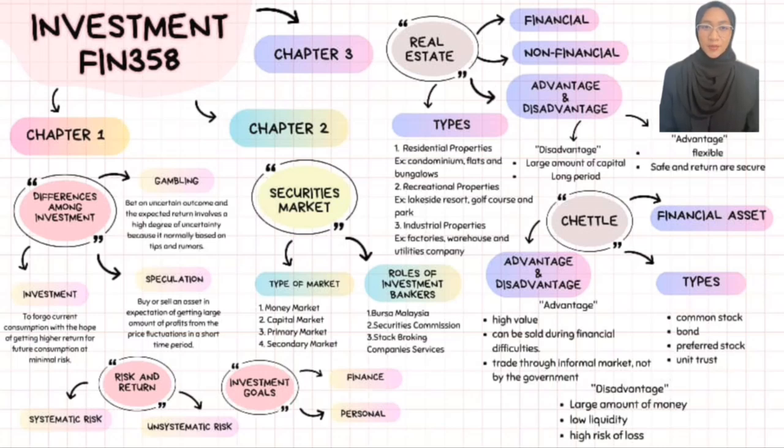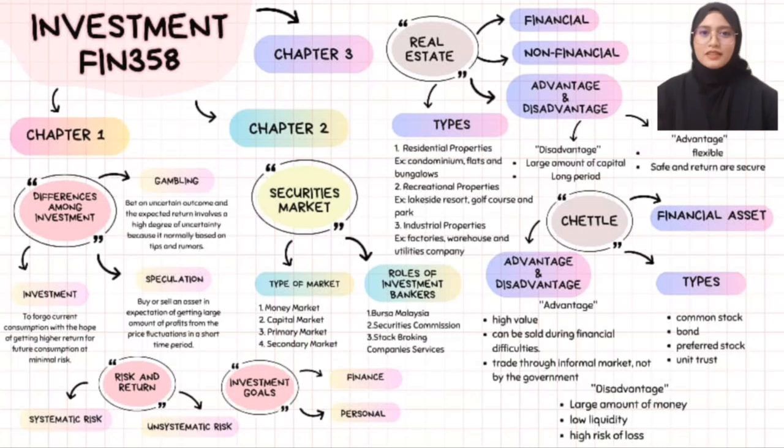The first type is residential properties, for personal living, covering various types of houses, for example, flats, apartments, and condominiums. Next is recreational properties. Mostly, they are used for leisure activities or vacation, like lakeside, resorts, and parks. And last but not least is industrial properties. Usually, they appear in industrial manufacturing and warehousing to produce customer products, such as factories and warehouses.